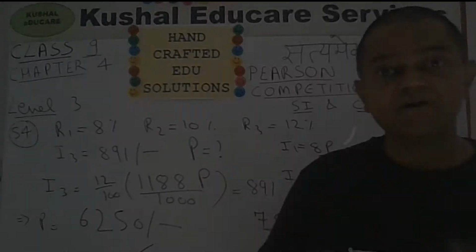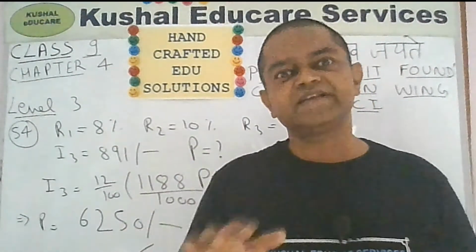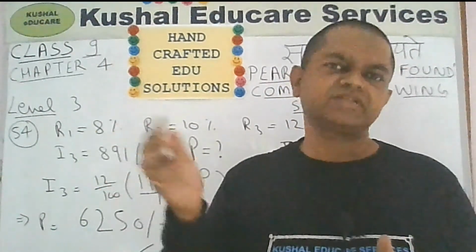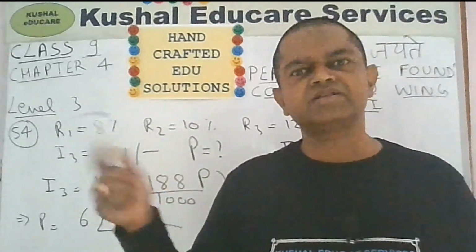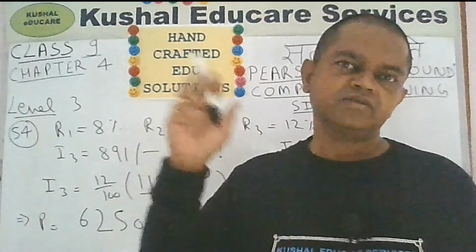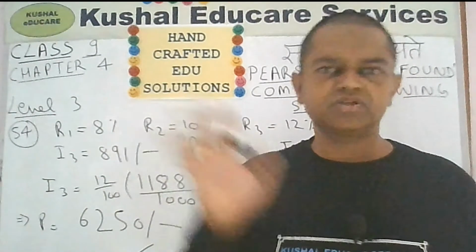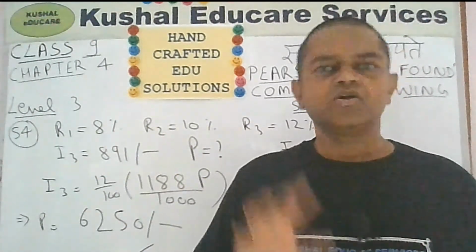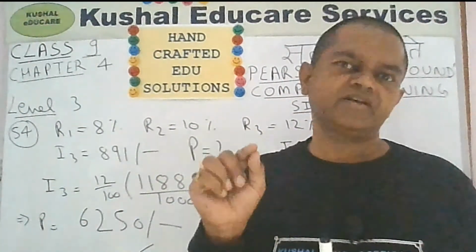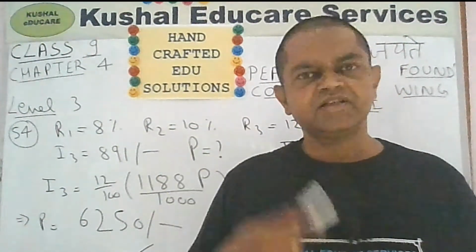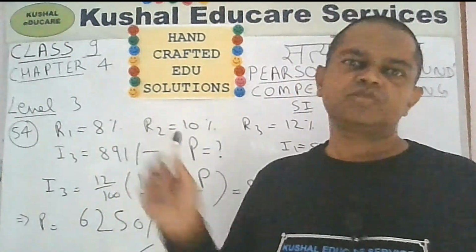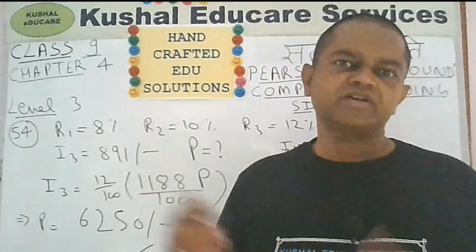But in case the rate of interest changes, then you directly cannot substitute the value of the previous interest. For example, I2 is equal to I1 plus interest on I1. So you cannot directly write I1, the interest of the previous year, because this year the rate of interest has changed. So if the rate of interest is changing, then you will have to be a little bit careful. You can see the previous videos, as I have given you the reference in the problem highlighter also, and for this problem also I have solved on the whiteboard, you can refer to it.